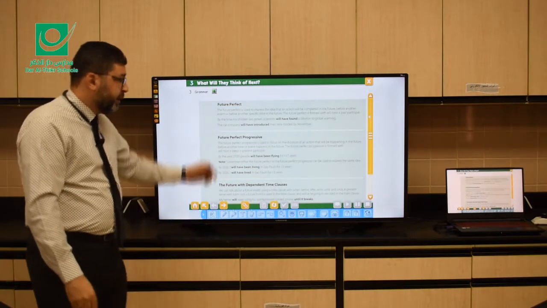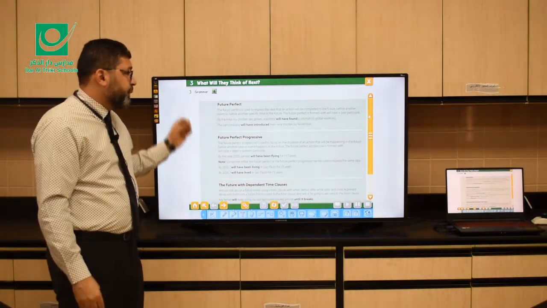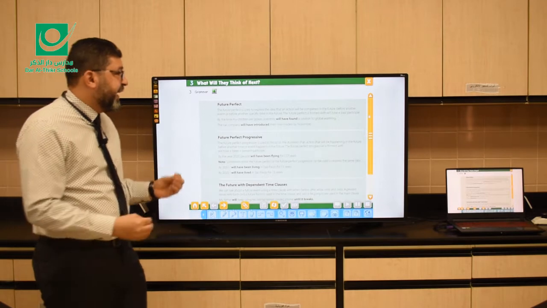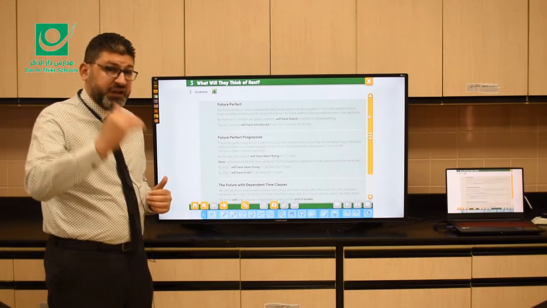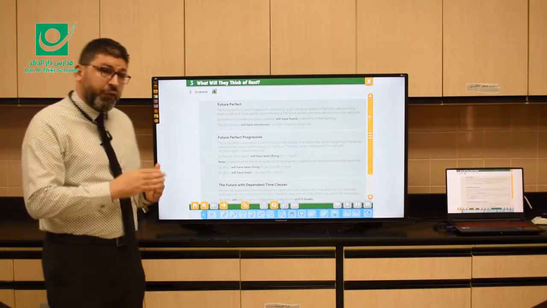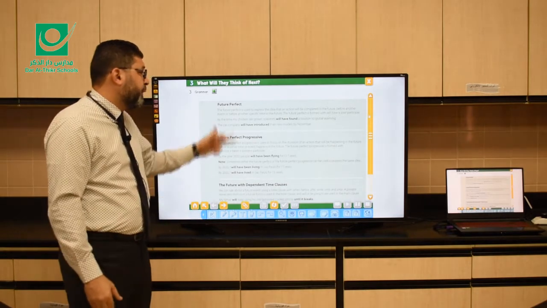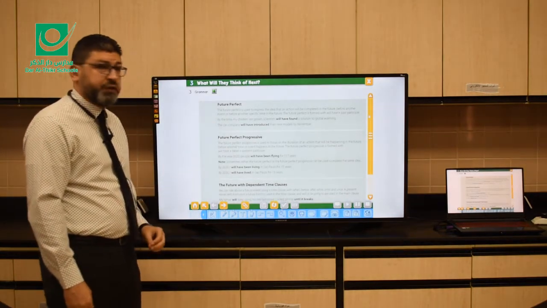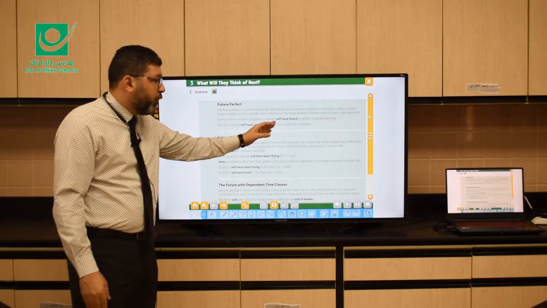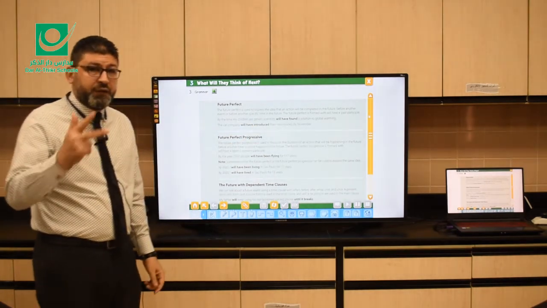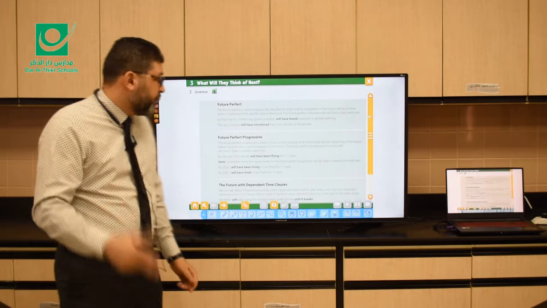Let's look here. The future perfect is used to express the idea that an action will be completed or done in the future before another event or before another specific time in the future. The future perfect is formed with will, have, and verb 3 or the past participle.